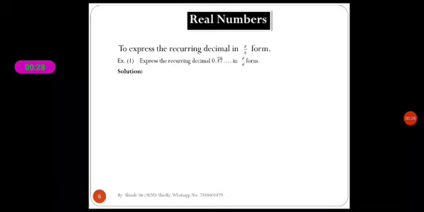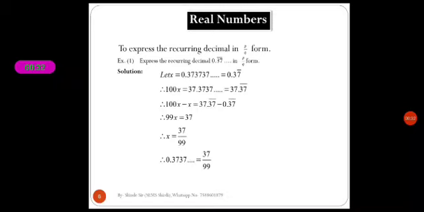Let x be equal to 0.373737, which is recurring, 0.37 recurring.